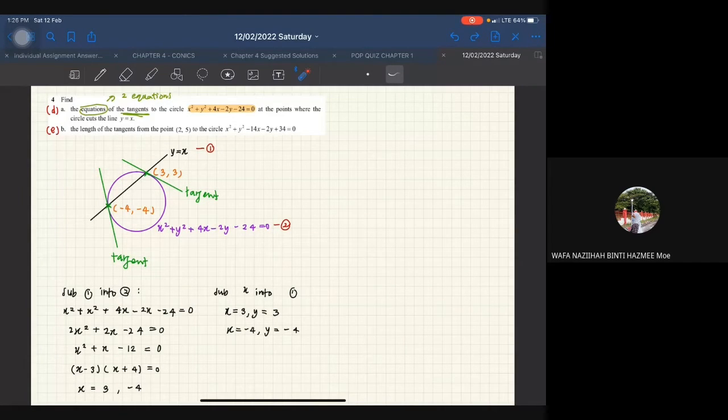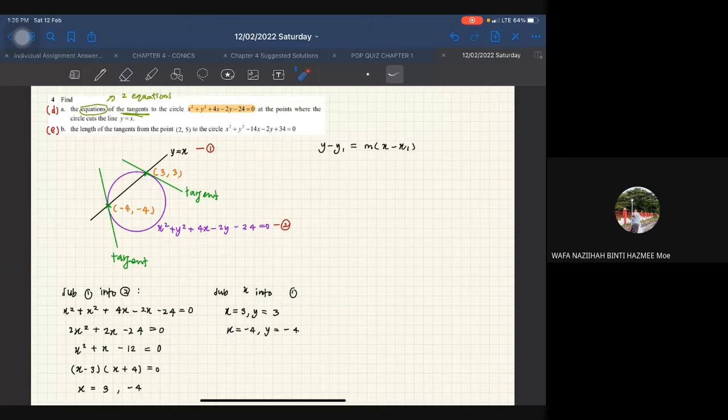Tak bolehkah cari M-nya dari yang Y tolak Y1? Y tolak Y1, okay, saya nak cari tu. So let's say we have Y minus Y1 equal to M times X minus X1. Okay, so nak cari gradient guna yang ni. Ya. Okay, so awak ada satu point yang awak tahu, which is this one.